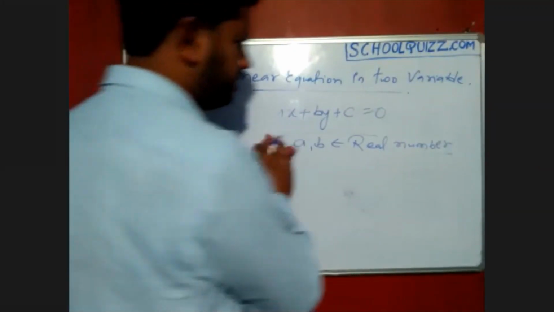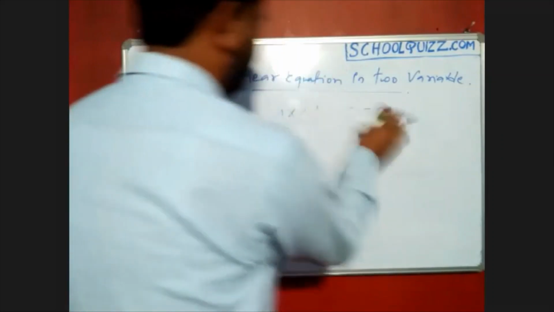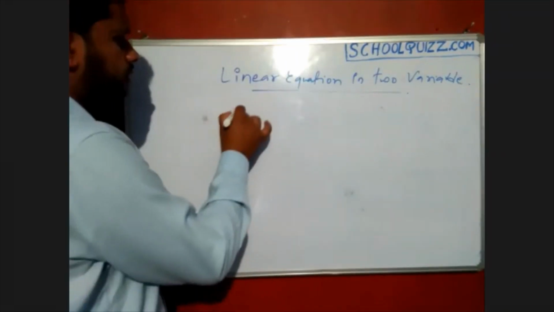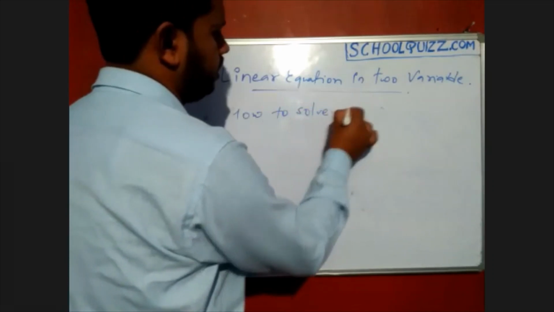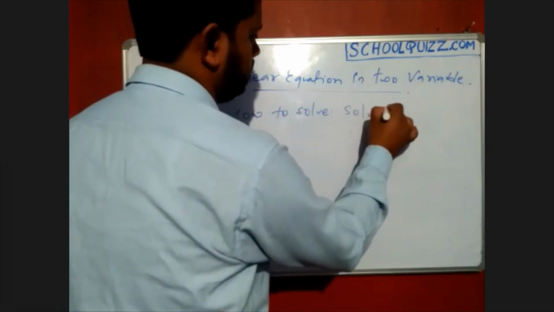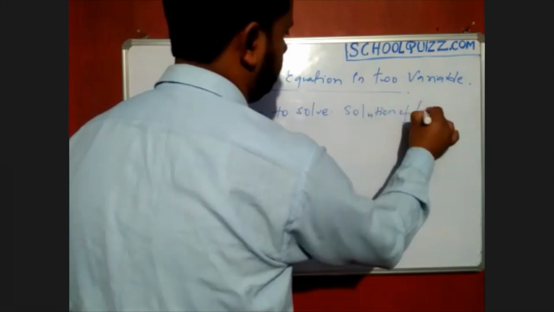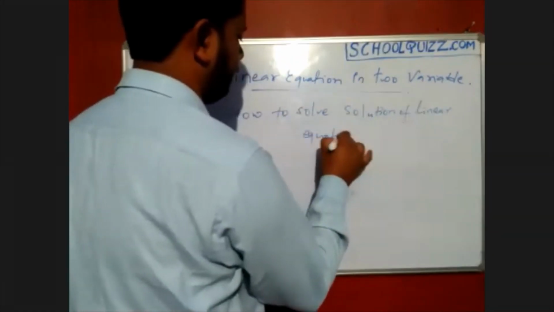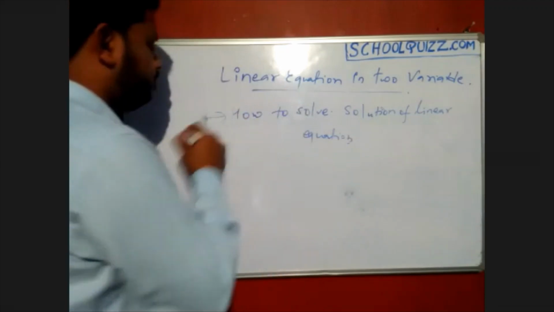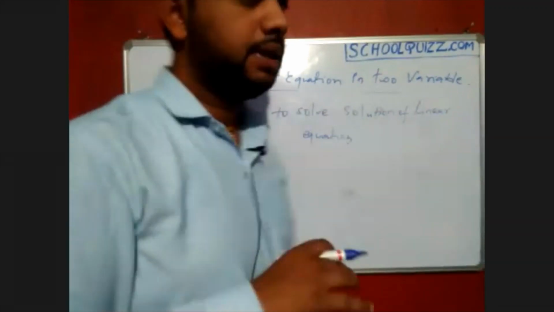Now the next topic is how to solve the solution of linear equations. The first part was the definition.